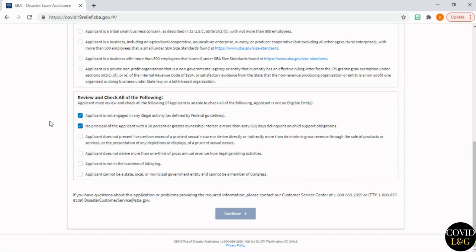Applicant does not present live performances of a prurient sexual nature or derive directly or indirectly more than the de minimis gross revenue through the sale of products or services or the presentation of any depictions or displays of a prurient sexual nature. Applicant does not derive more than 1/3 of gross annual revenue from legal gambling activities. Applicant is not in the business of lobbying. An applicant cannot be a state, local, or municipal government entity and cannot be a member of Congress. Now we can continue.